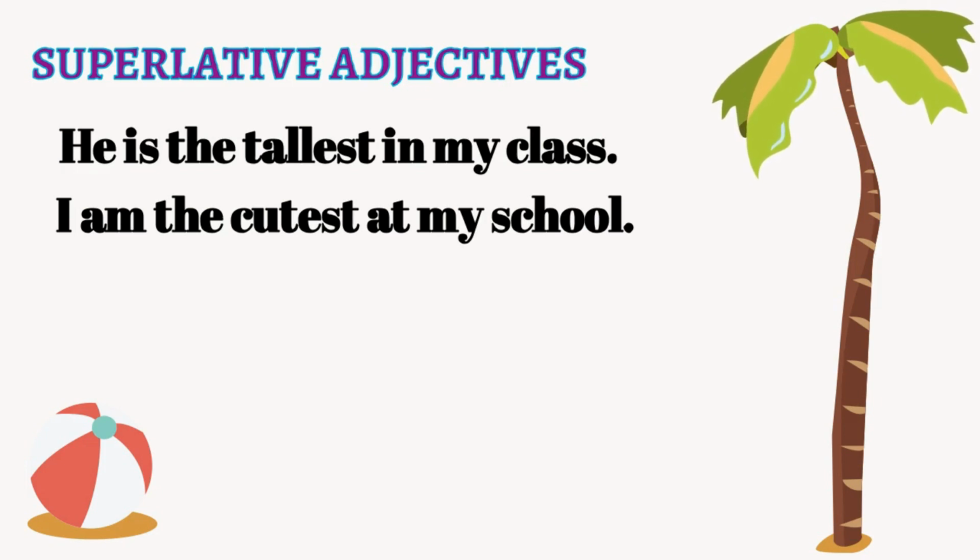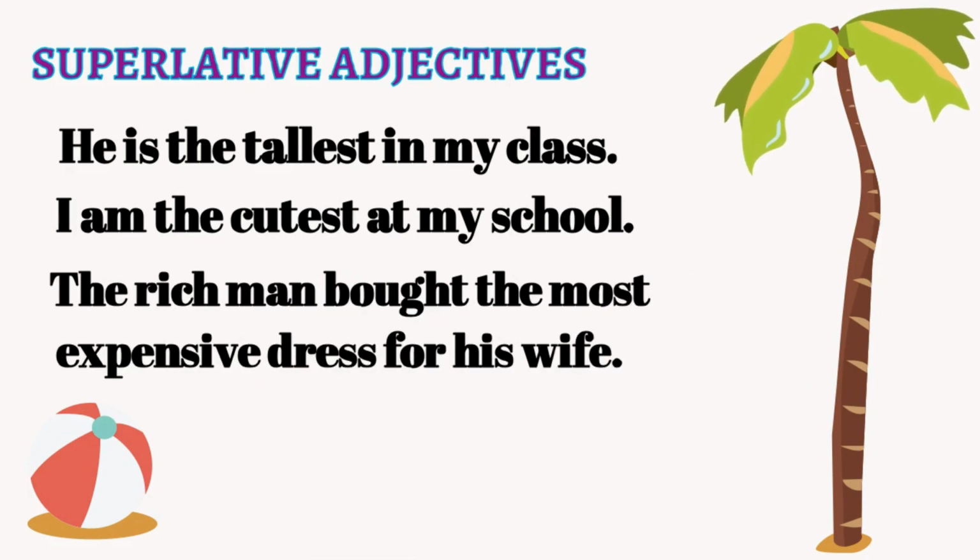This adjective, you cannot put est at the end, okay? Just like the comparative tadi, ada yang tak boleh letak er kan? Okay, so this example, the rich man bought the most expensive dress for his wife. So the word expensive, when you want to turn it into a superlative adjective, you put the word most in front of it. So dia tengah membandingkan dress tu adalah yang paling mahal berbanding dengan dress-dress yang lain yang ada dekat kedai tersebut.